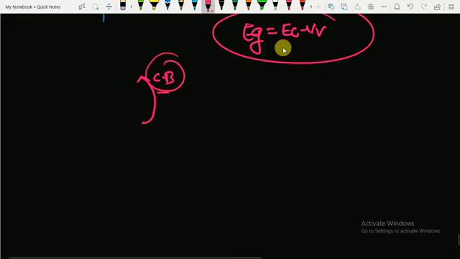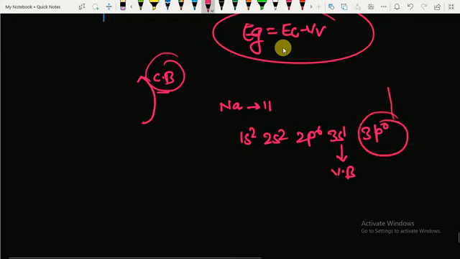Now let's assume I'm taking a sodium atom. It has 11 electrons, that is 1s2, 2s2, 2p6, 3s1, 3p0. This is the valence band, and this is known as the conduction band.